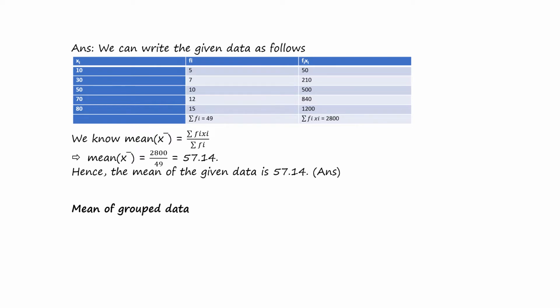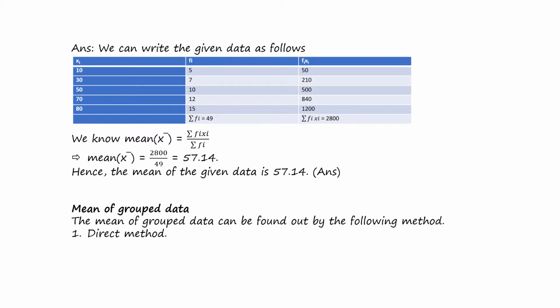Mean of grouped data. The mean of grouped data can be found in three ways. They are the direct method, assumed mean method, and step deviation method. Let us discuss each method in detail.